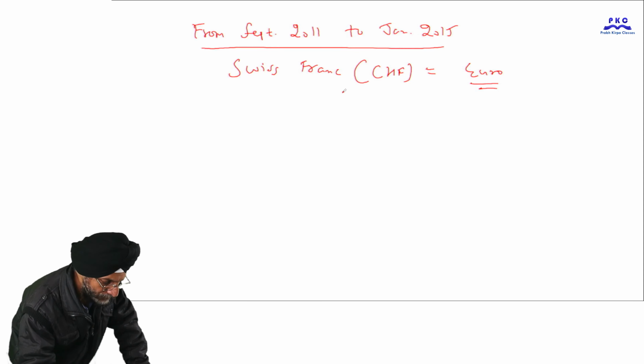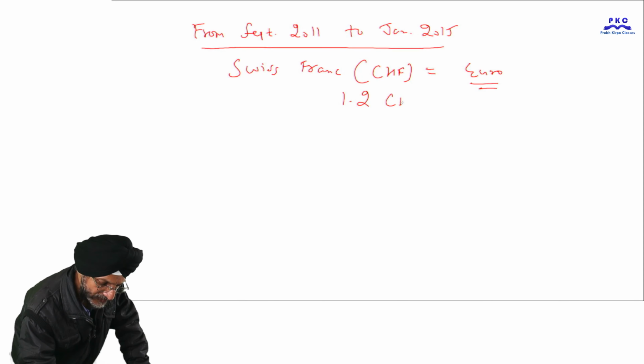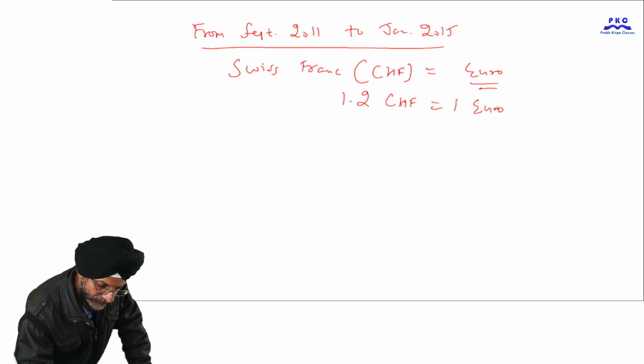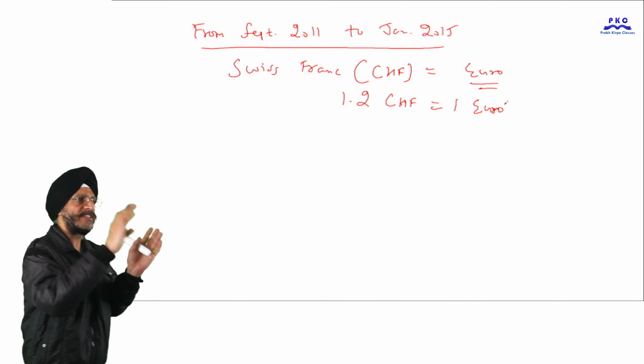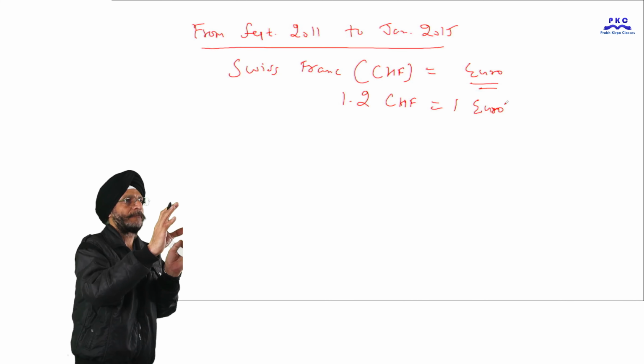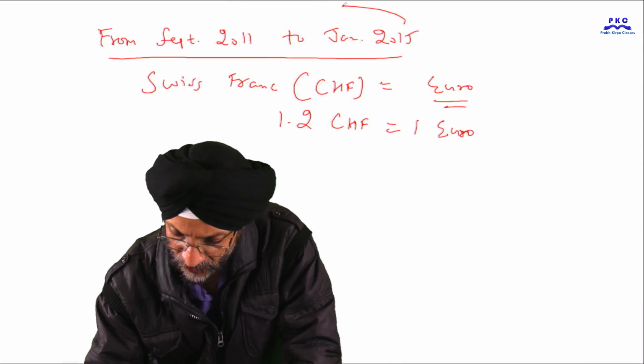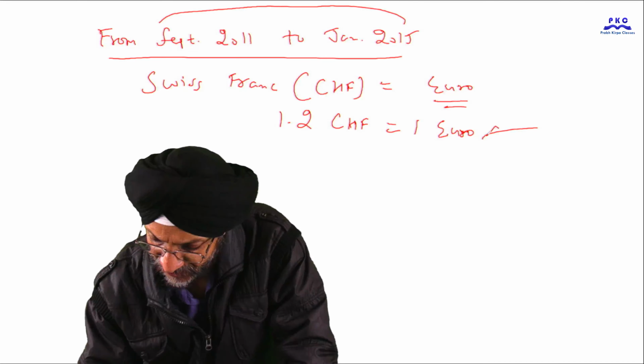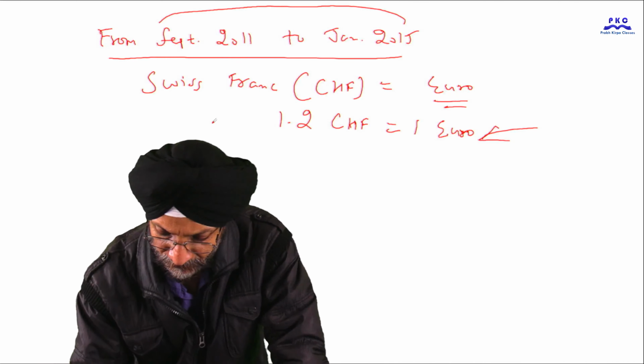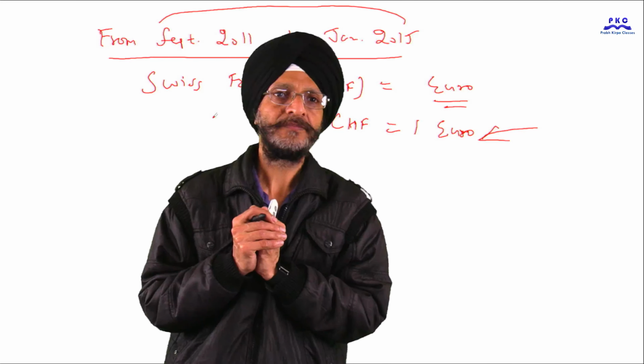At around 1.2 CHF, 1 euro was being exchanged. That is, the Swiss National Bank used to take steps during this period to maintain this exchange rate.